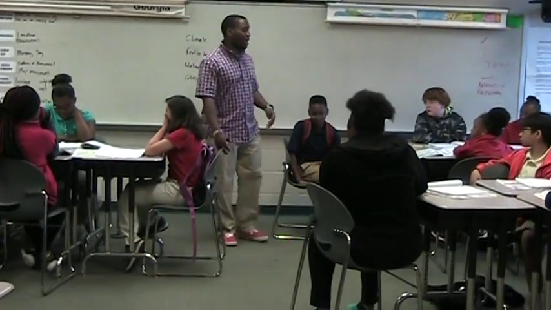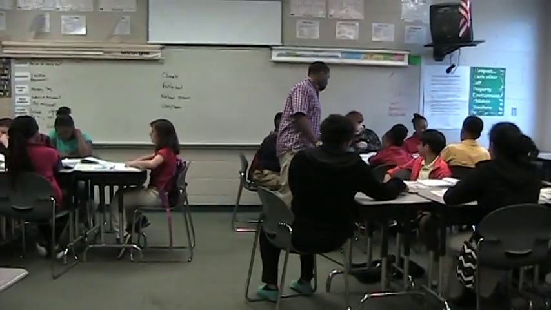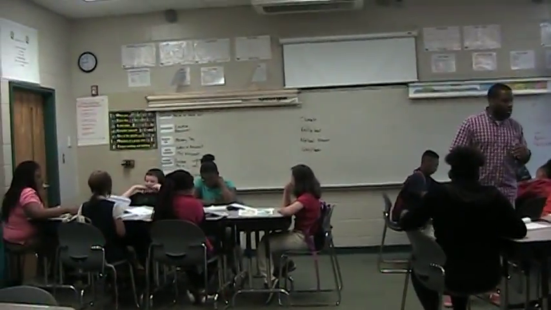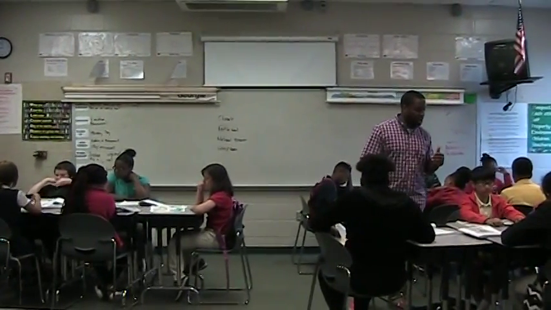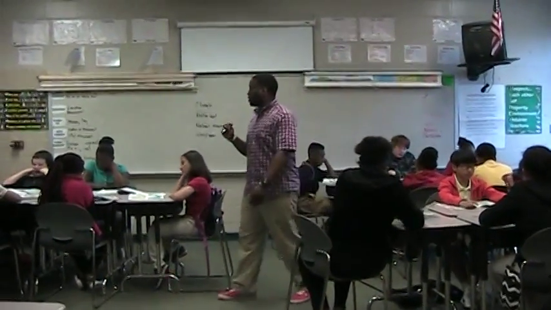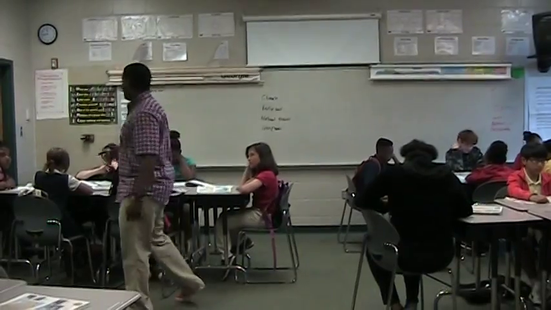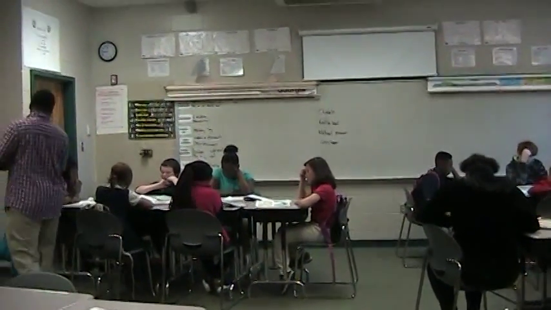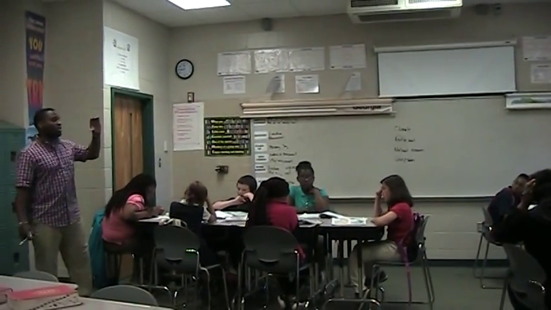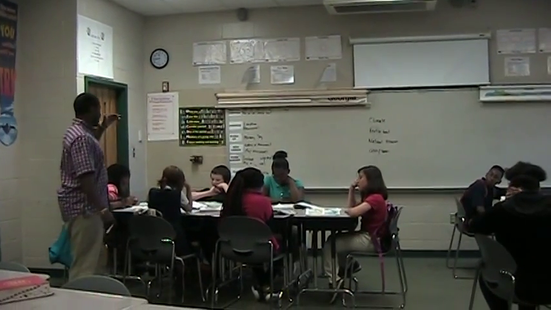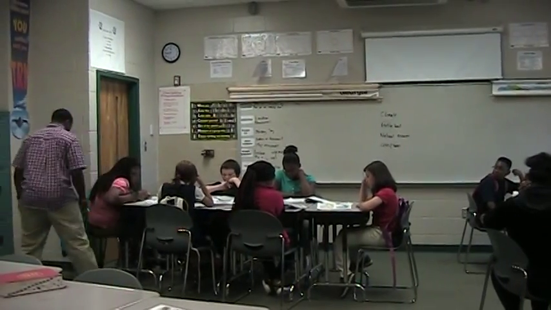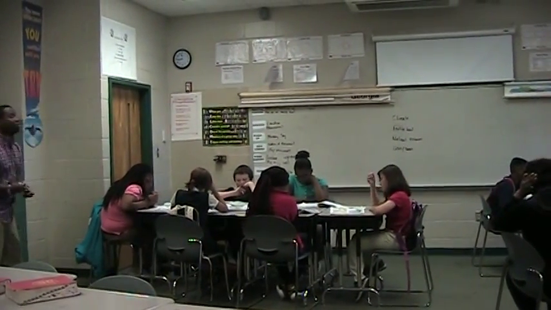Now, the atlases that you have on your desk should be open to Canada, where it has multiple maps. One of them is a population density map. Another one is an environments map. The environments map shows the different areas of Canada, whether they're cropland or grassland or swamp area. I want you to compare those two maps and come up with some different things. Share it with your group, talk about it, and then we'll discuss it with the class.